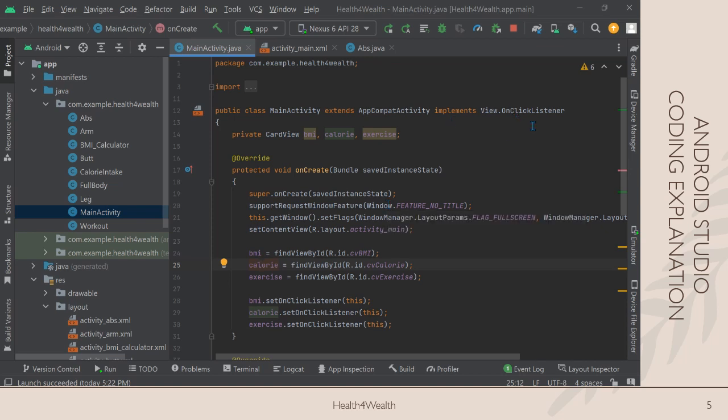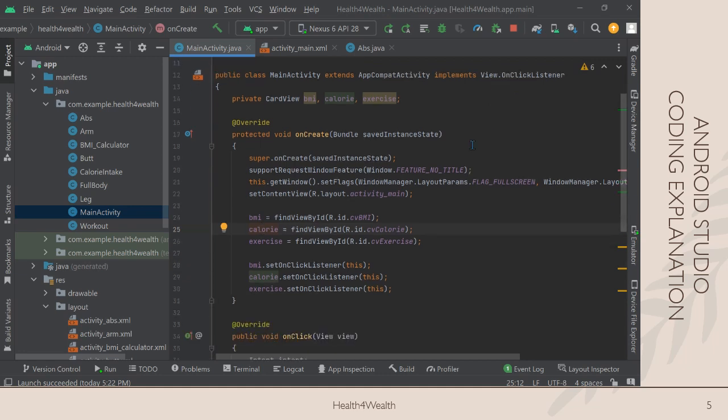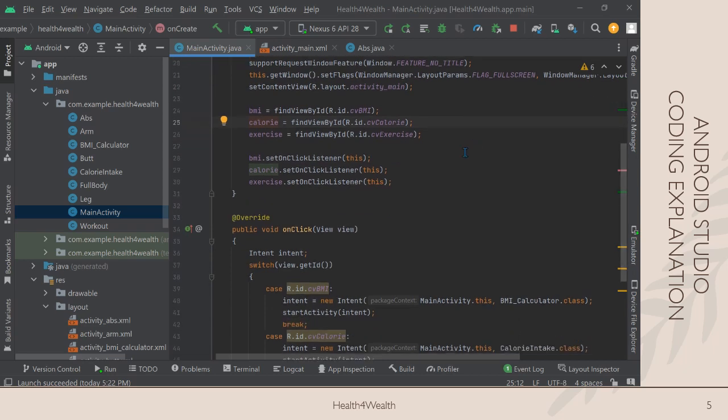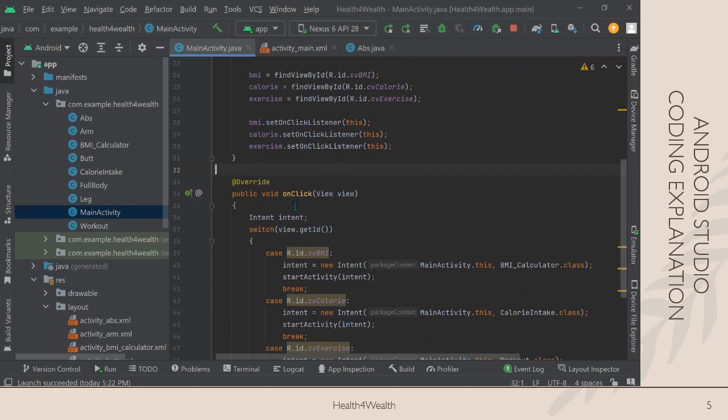So onClick listener is inside the view API, which will be used to let users click on the card views so that users can click on those menus.